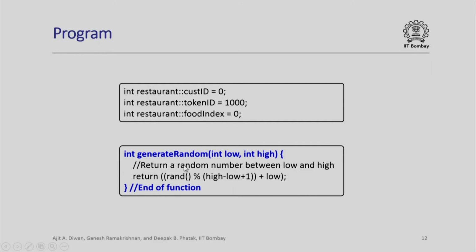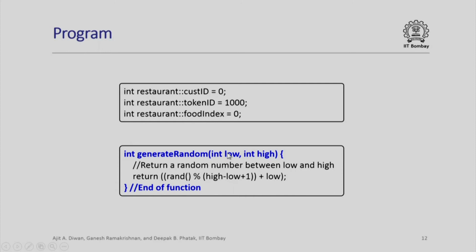This is the function which will generate random numbers. Note that just as we wanted to generate random number between 1 and 6 for our example of dice, we might want to generate random numbers between two different limits. So, here is an int low and int high, and you will see how simply I generate the random number, take the modulo high minus low plus 1 and add low. I will exactly get a random number in between these two numbers which define the range.